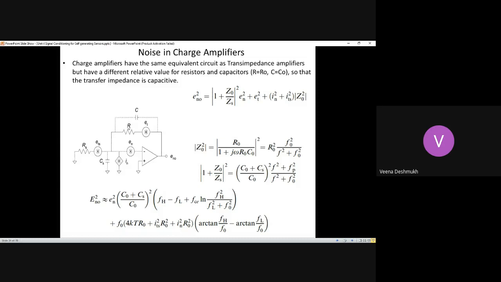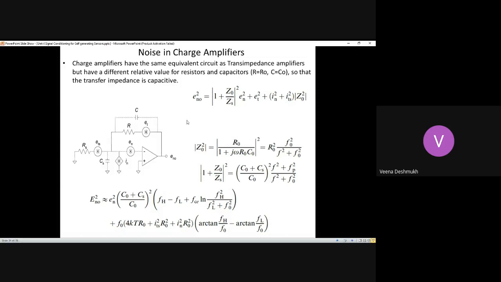So the values here, R and C, are equal to R0 and C0. They are specifically designed for specific applications so that the transfer impedance is capacitive. So these two are designed in such a way that the effective impedance is capacitive, which helps in sensing the low frequency components properly, which improves the accuracy level of the charge amplifiers.